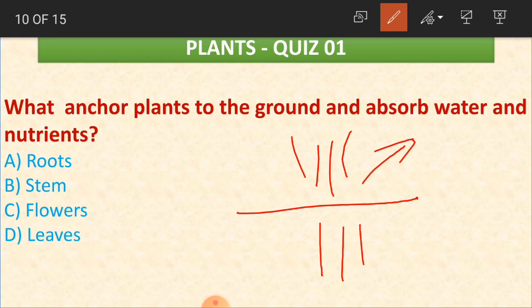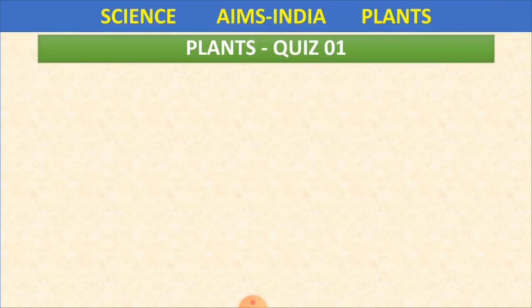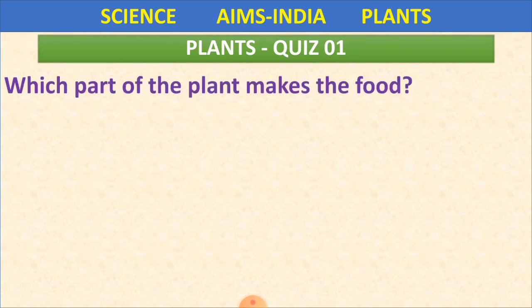What is going to hold the plant to the ground and absorb water? Yes, the answer is roots. They hold the plant and absorb water and nutrients and supply them to the plant with the help of the stem. Okay, clear children?